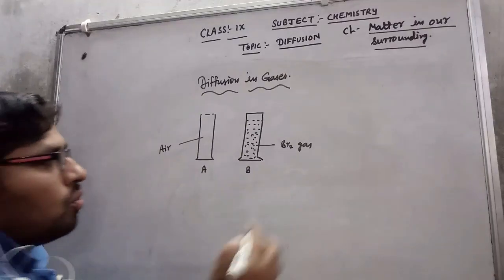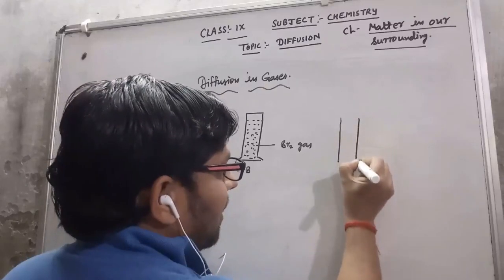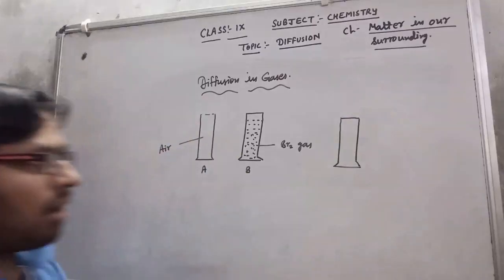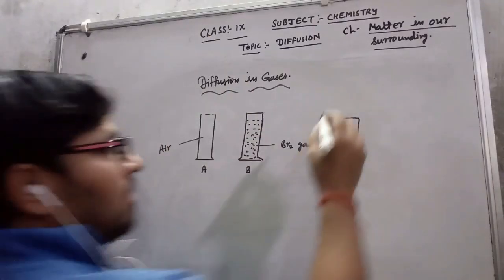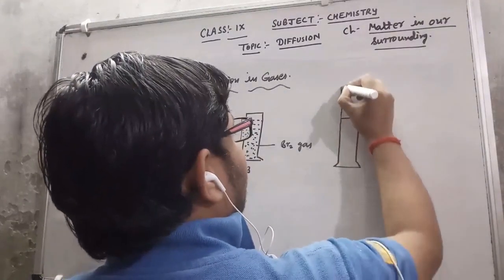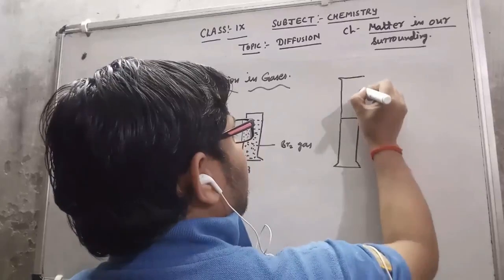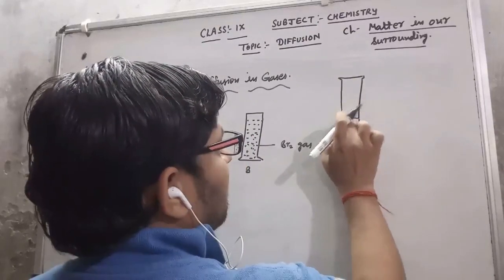Now, what to do? I put cylinder A on the upside of cylinder B, in this way, and from here I open it.